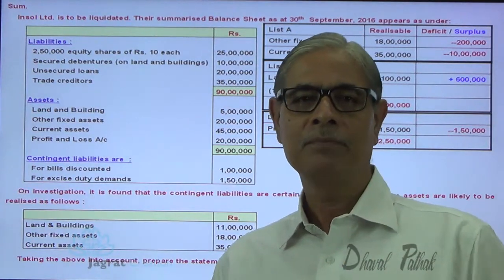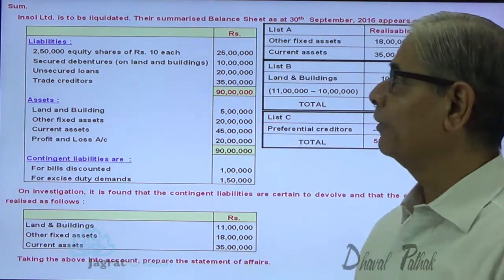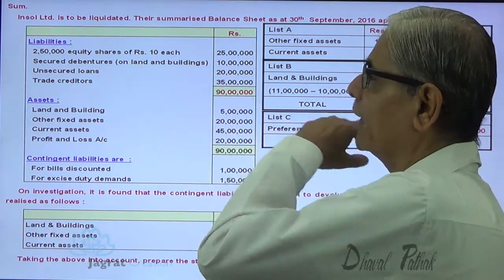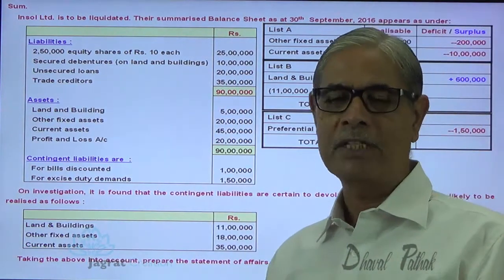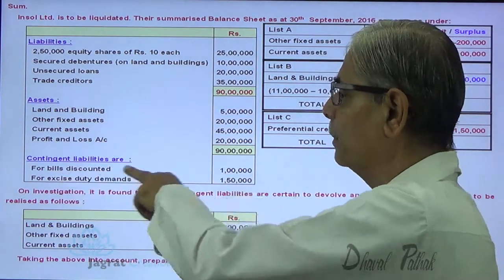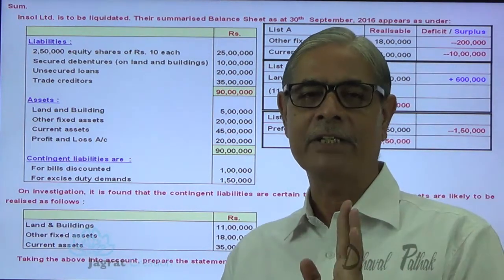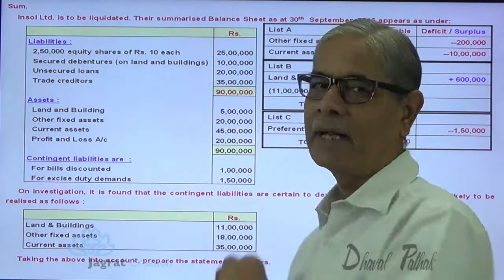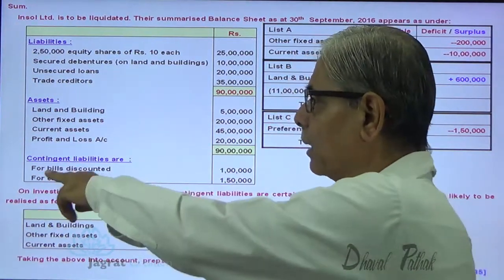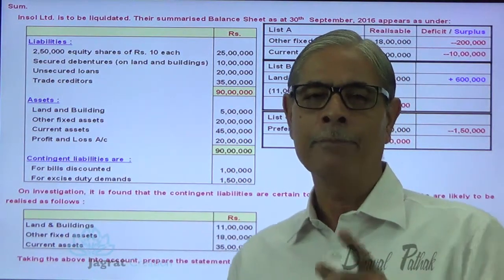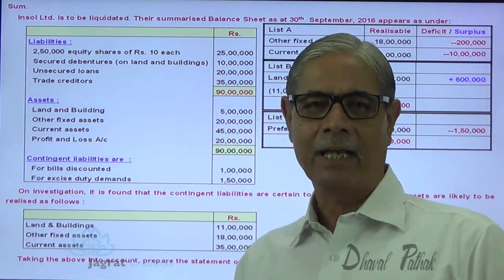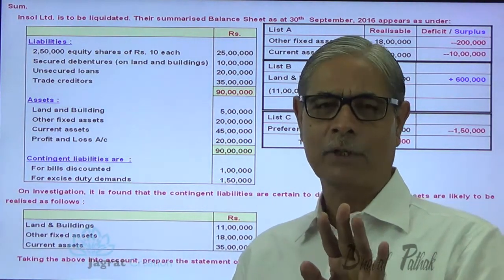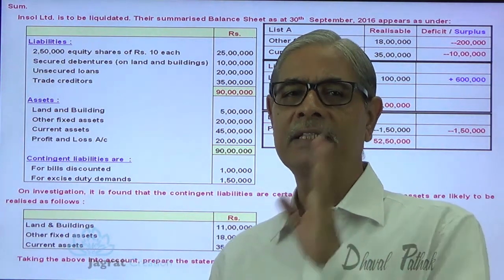After that, who will come? Unsecured creditors. If you notice, unsecured loan 20 lakhs, trade creditors are also considered to be unsecured creditors, and this bill discounted 1 lakh is also an unsecured creditor. These are the unsecured creditors. But this unsecured loan and trade creditors are recorded liabilities, while bill discounted is an unrecorded liability. And when you are required to pay unrecorded liability, of course it is an unsecured creditor,